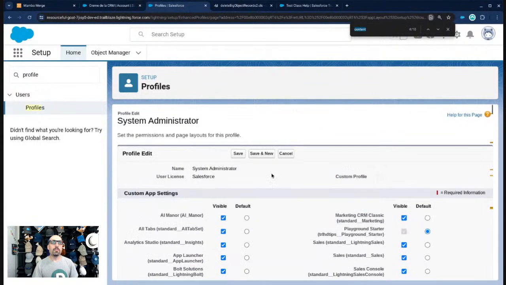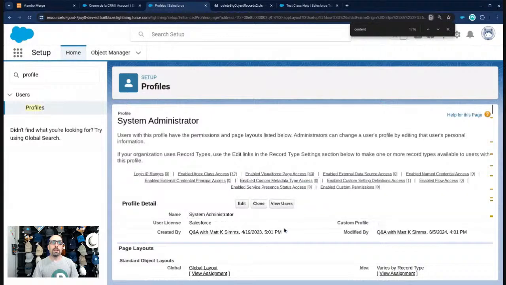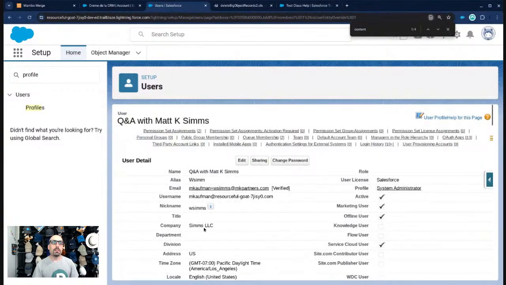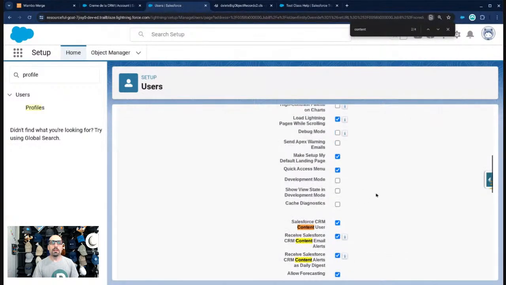Okay, that was not helpful. I'm going to cancel out of that actually. And let's go to my user. My user doesn't have my name. So we're going to go to my user, and it's a long name there. And let's edit this user and see.